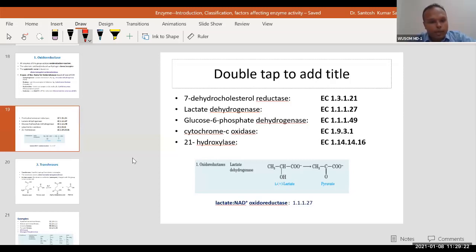So actually, this is very important, very basic. If you understand this, you will understand biochemistry very easily. Believe me, biochemistry will be a very easy subject if you understand this.